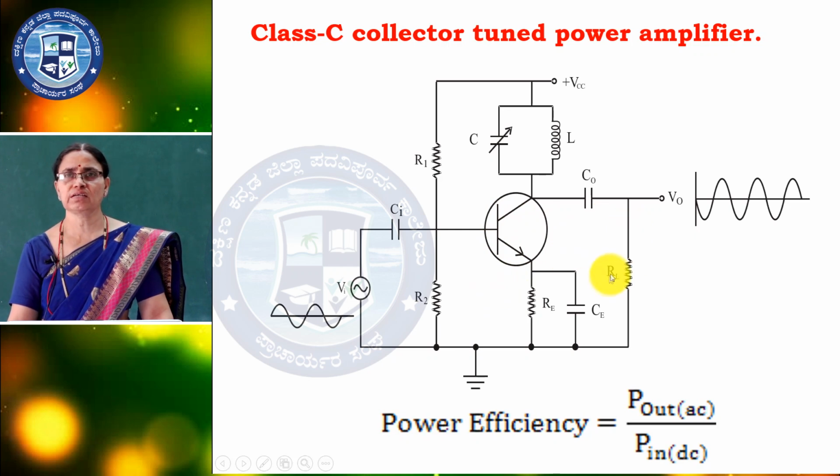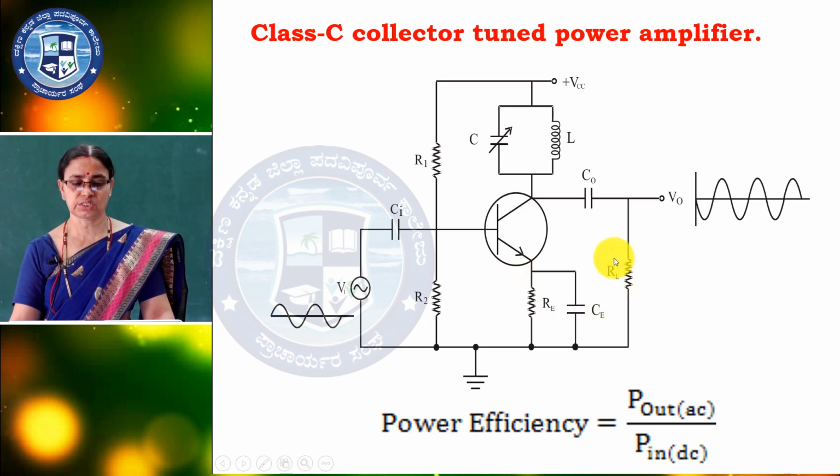Pulses means that in the class C amplifier we are getting conduction for only less than 120 degrees. Again it will be oscillated in the tank circuit, oscillated in the tank circuit.